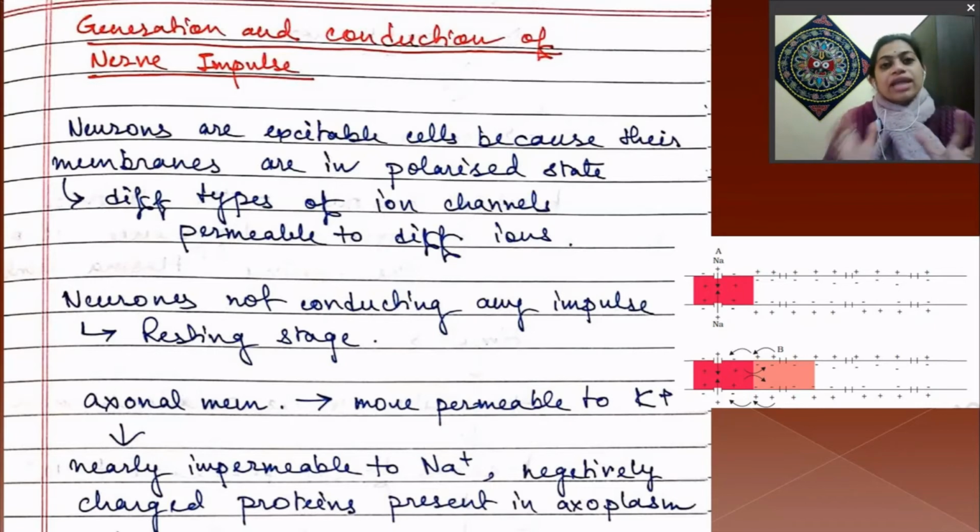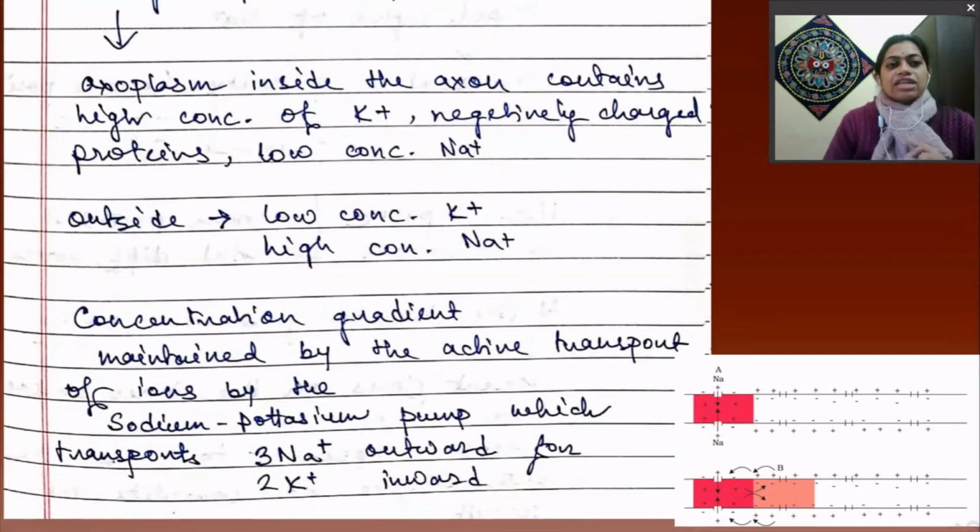So the axoplasm contains a high concentration of potassium, because the membrane is permeable to potassium, and negatively charged proteins, and a very low concentration of sodium because it is impermeable to sodium, right?